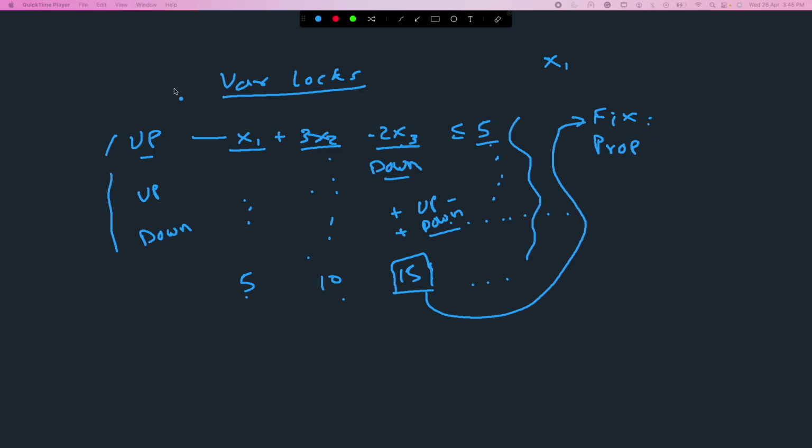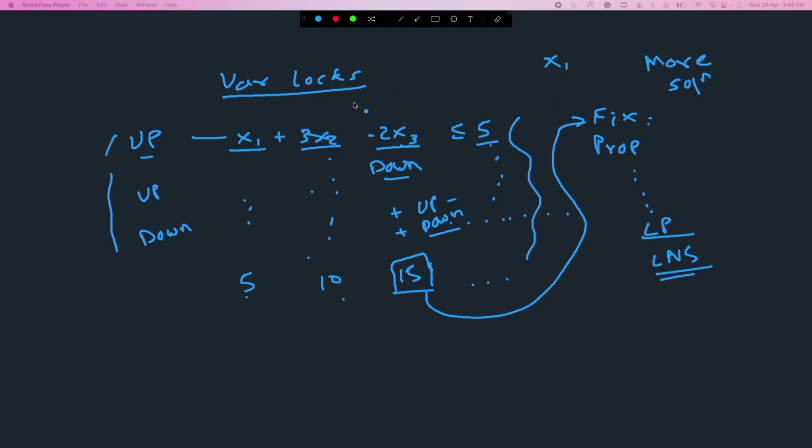And compared to the other two structures, this will fix a lot of variables, right? So the other two structures might stop because I ran out of cliques, or I ran out of nodes in my variable graph to fix. But this one will pretty much fix everything for us. So the likelihood of us going to the LP or LNS part is reduced, right? So in that sense, this variable locks part produces more solutions than the other two structures.